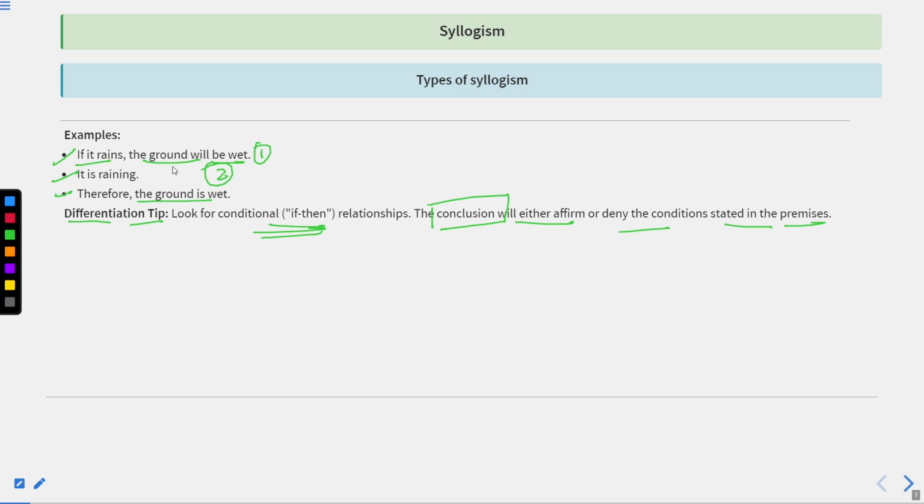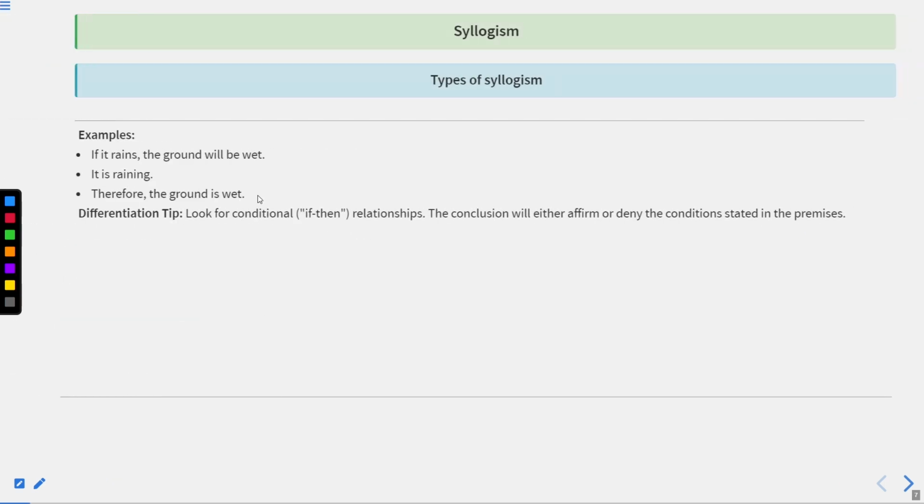If it rains, the ground will be wet. This is the first statement that has been provided. And the second statement says it is not raining. The inference of the same would be that the ground is not wet. So this is the inference that you need to take whenever you are talking about logical syllogism, conditional or hypothetical syllogism, in relation to the if-and-then system. If and then becomes a very important point of discussion whenever we are talking about hypothetical syllogism.